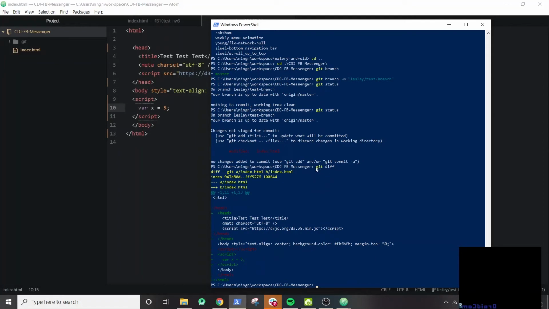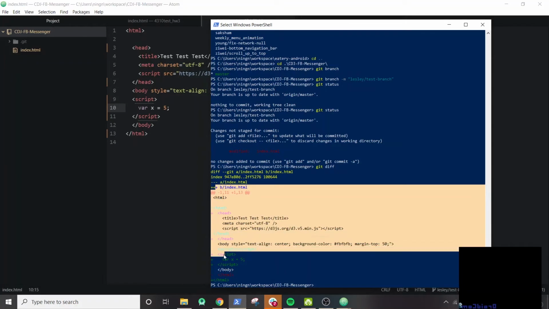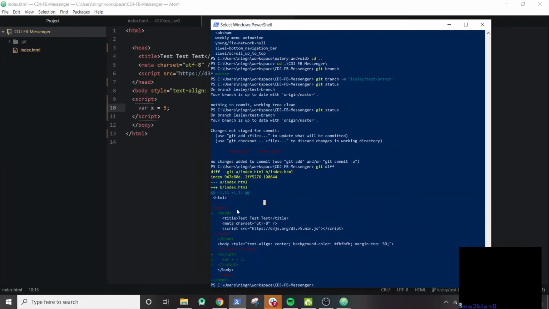Git diff basically shows you all the different changes you have made to your files that aren't currently committed. In our case, we can see that there are some indenting changes, and we have our new line that we added. This is a good way to check to see if you want to commit a certain file because you might not remember what file you changed. So in our case, yes, we want to commit this file.